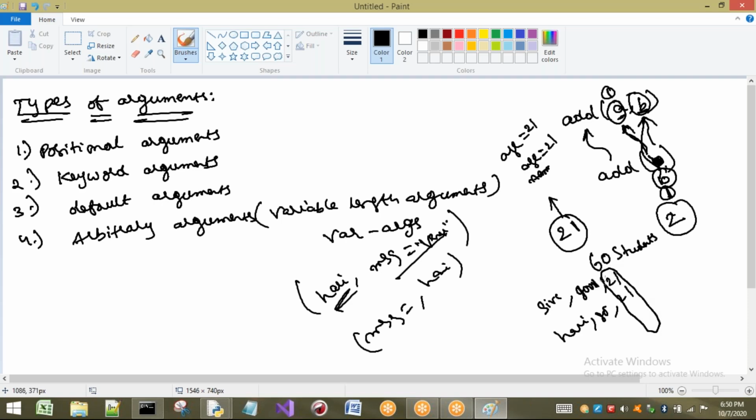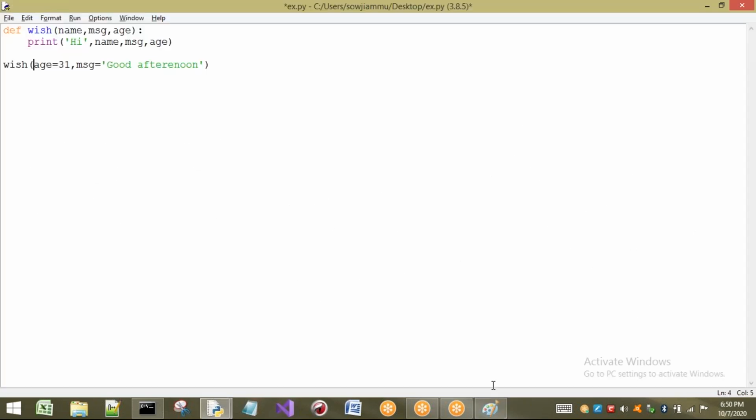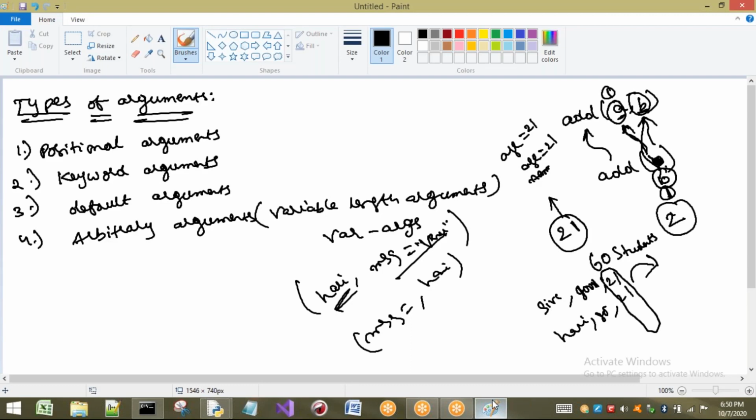If same value is there for all the function calls, what is the need of passing that value? This is one concept we have to understand here. What is the need of passing the argument which is by default same for all the function calls? So if that is the case, then we have to go for the concept of default arguments. Third one is what? Default arguments.